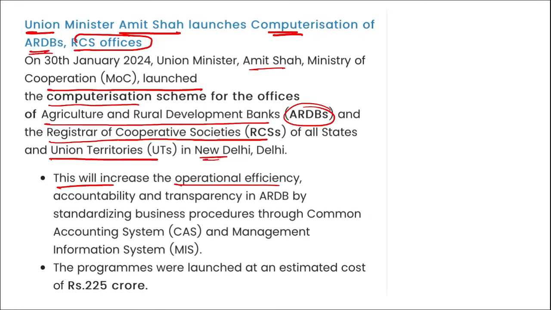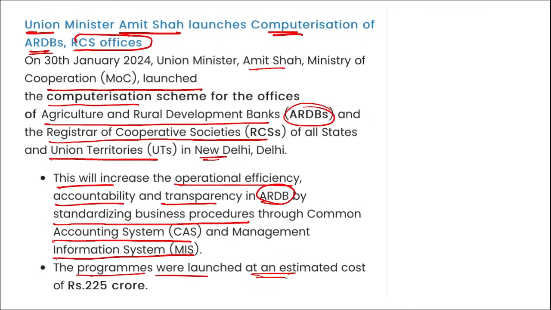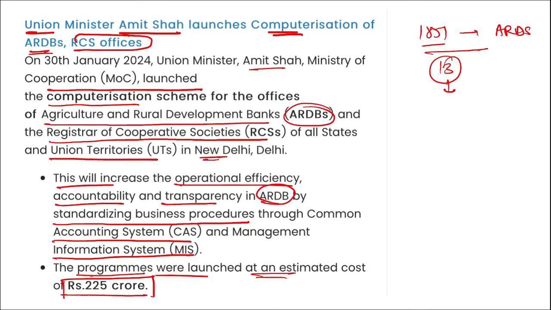This will increase the operational efficiency, accountability and transparency in these agriculture and rural development banks by standardizing the business procedures through common accounting system and management information system. The programs were launched at an estimated cost of 225 crore rupees, and about 1851 branches of ARDBs that are present currently in 13 states will be now computerized.